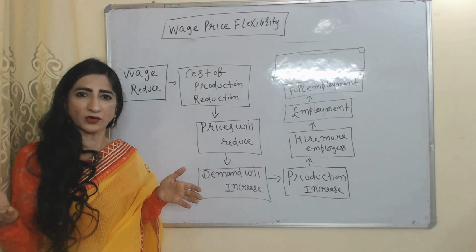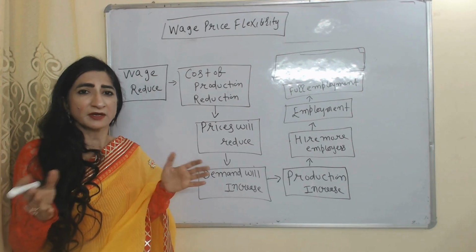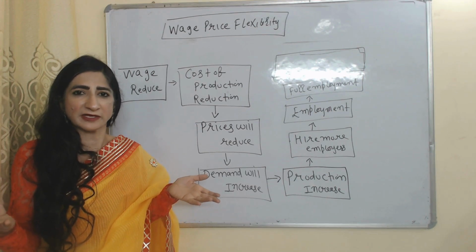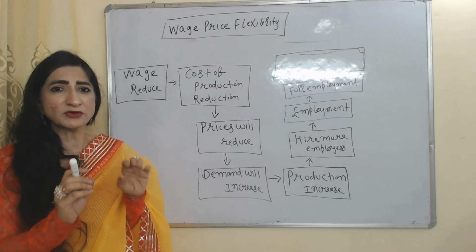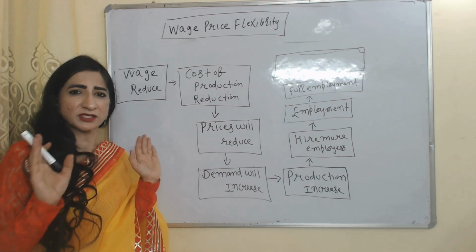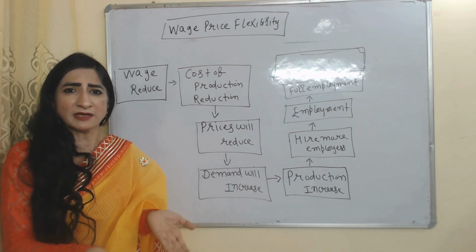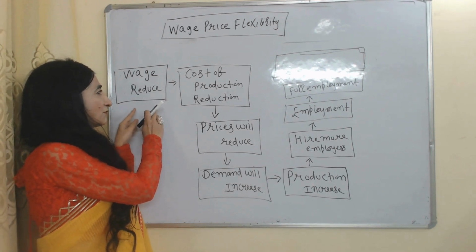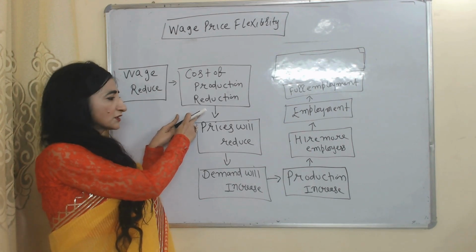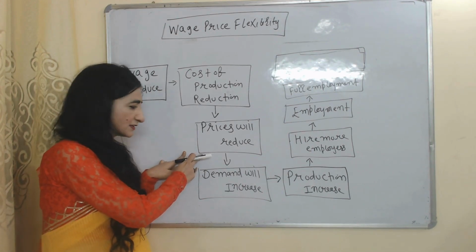According to classical economists, we can achieve full employment because wages and prices are flexible. That means wages and prices can change according to the situation. As we know, at the full employment level, labor demand is equal to labor supply. Suppose labor supply is more than labor demand. As a result, the wage rate reduces. When wages reduce, the cost of production reduces. When the cost of production reduces, prices reduce.